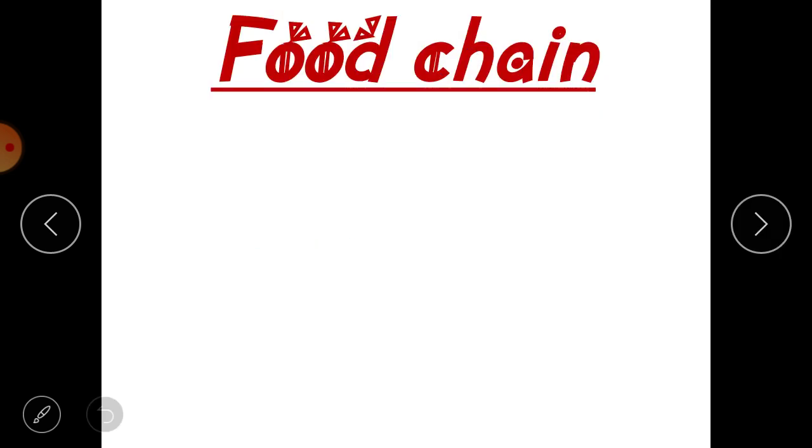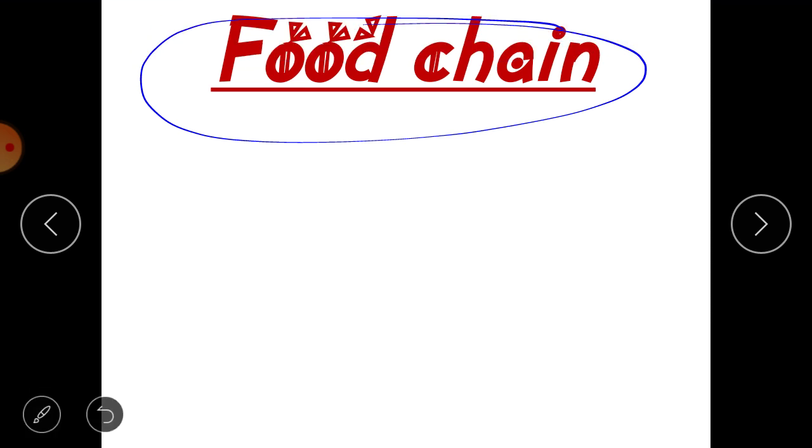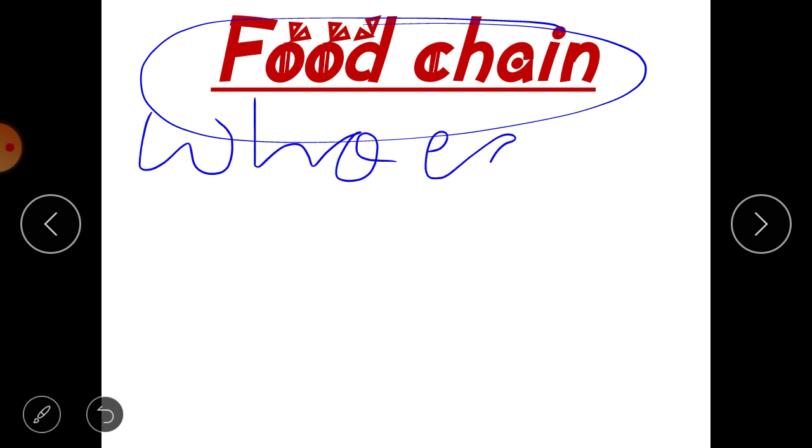Let's have a look at a simple food chain. This is not a topic, but to understand one point I want to explain it to you. Food chain means a series or a relationship where we explain which animal depends on whom, who eats whom. Simply we can say, who eats whom. Meaning, we can say who eats whom, in simple language.